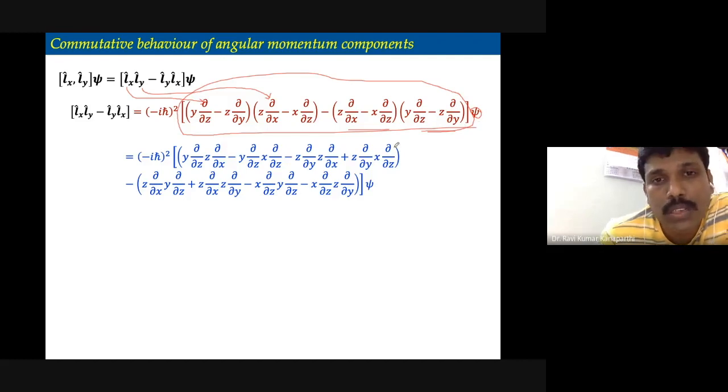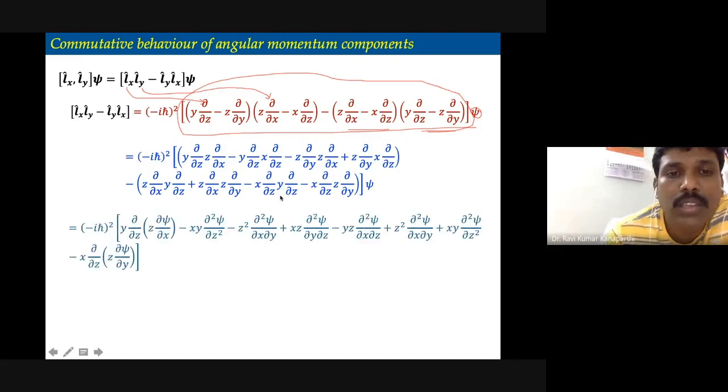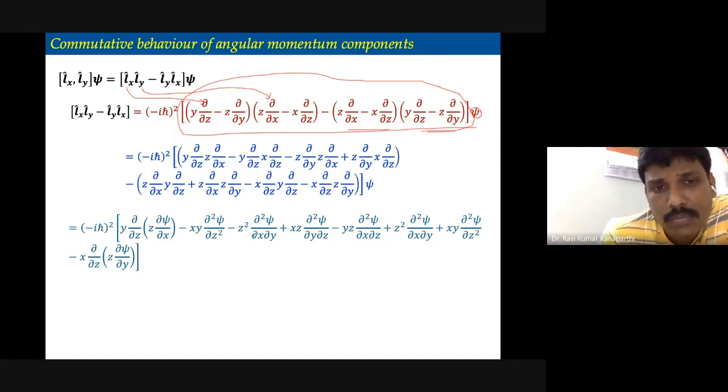Here I have multiplied first, so four terms come up, and afterwards psi is taken inside. In all, we obtain 8 terms.